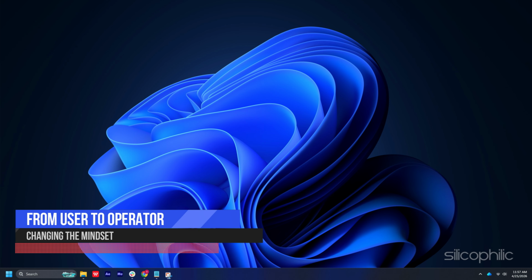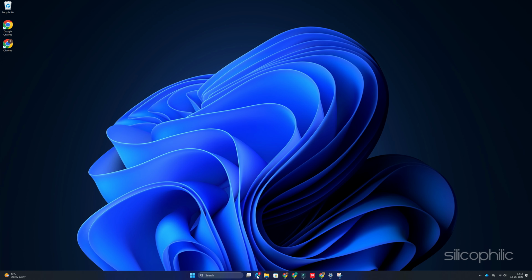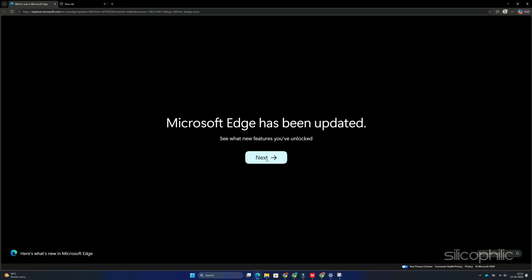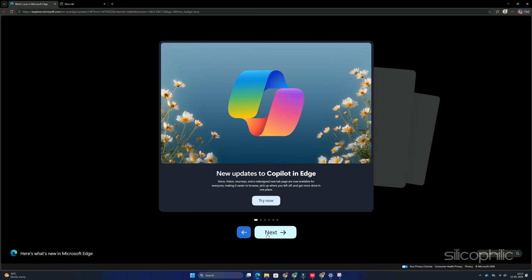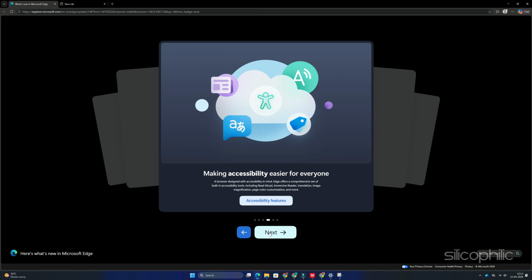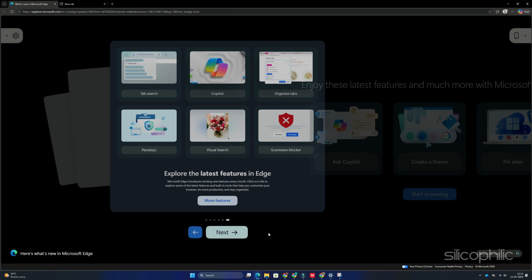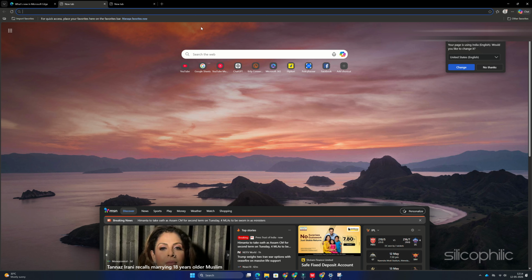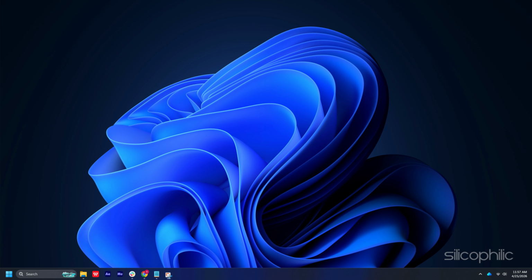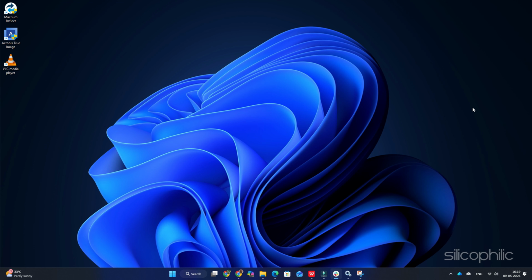From user to operator, changing the mindset. Most people use Windows passively. They accept defaults. They tolerate interruptions. They adjust their workflow around the OS. But when your system is part of your work, when stability, timing and control matter, that model breaks down. Because unpredictability is friction, and friction kills productivity. So the goal isn't to just tweak a few settings. The goal is to establish authority. Establishing policy control. The first real shift happens when you stop using settings and move into system level control.